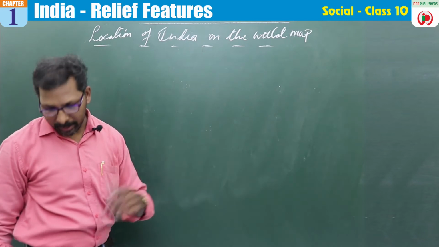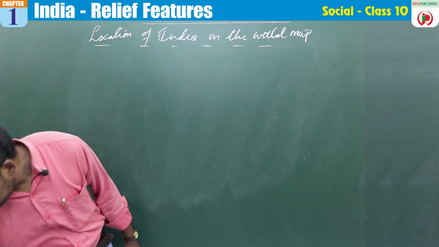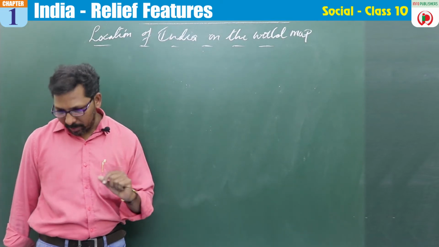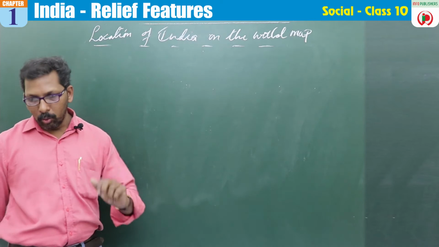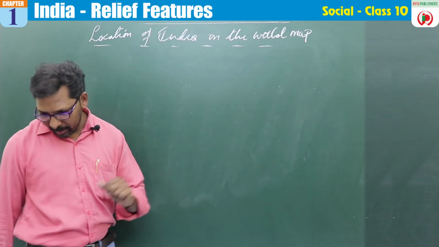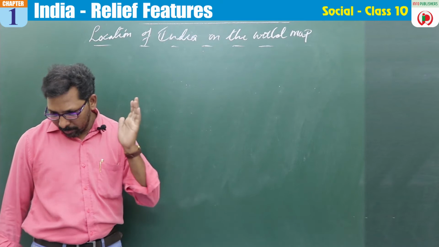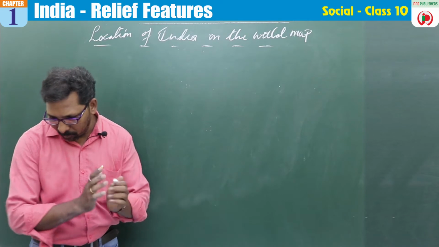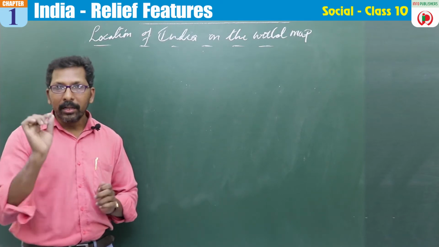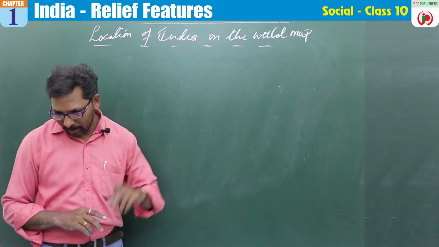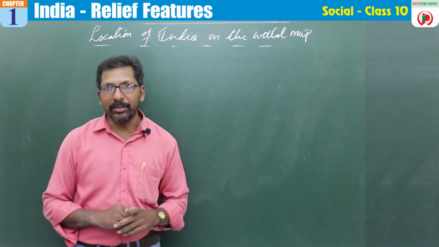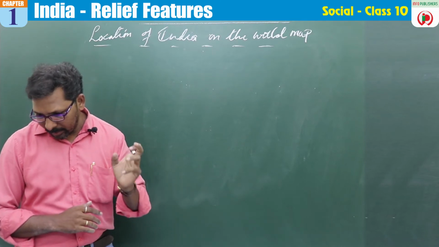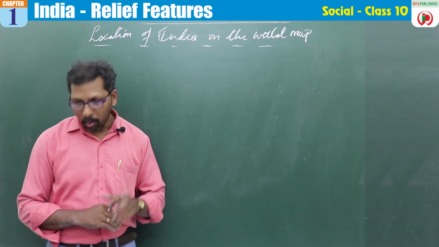So there is a question given on page number 2. If you look at the question, the lines of latitude and longitude are used for accurately specifying location of any place or region. So on the atlas map, correct the following statement. India is a very extensive country and lies totally in the southern hemisphere of the globe.